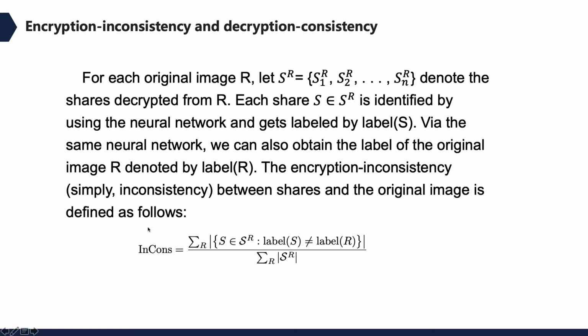Then I'd like to explain our criterion to evaluate the schemes. First, I'll introduce encryption inconsistency. Through the neural network, we can get the label of the original image, denoted as label R. Meanwhile, we can get the label of the shares, denoted as label S. By comparing label S with label R, the encryption inconsistency between shares and the original image is defined as follows.